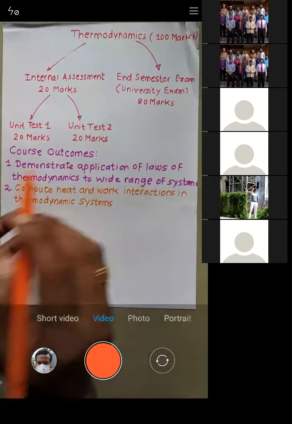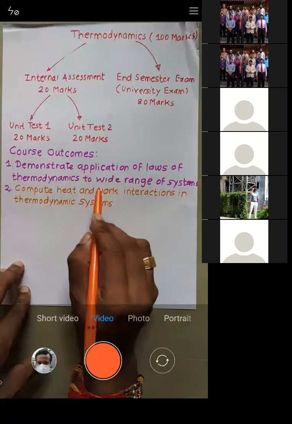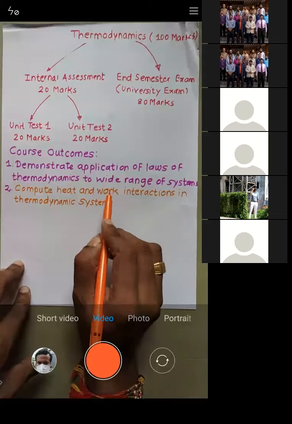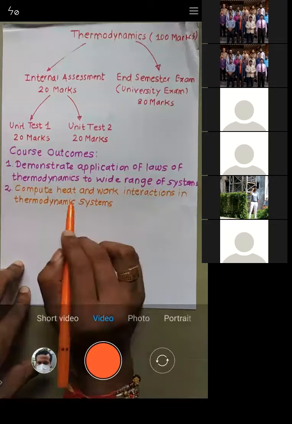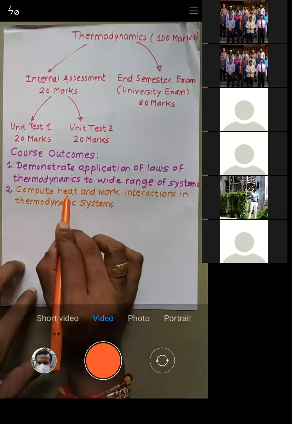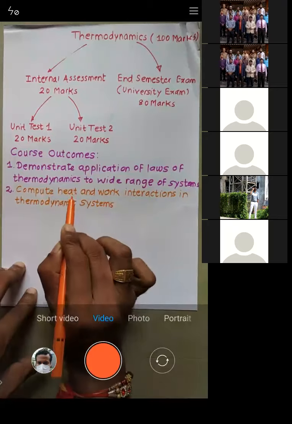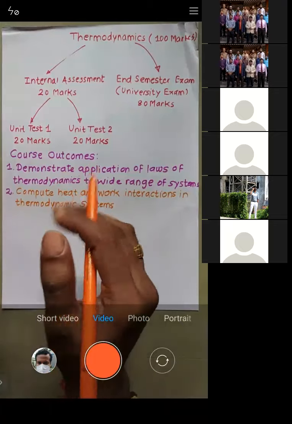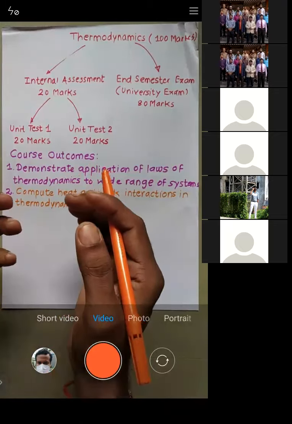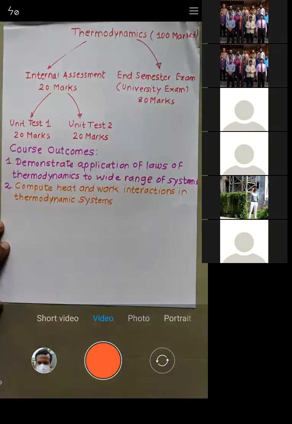The reverse thing is also possible. When you supply work, for devices like a compressor, how much heat gets generated? We are also interested in that. So conversion of heat into work is possible, and conversion of work into heat is also possible. And up to how much extent it is possible, we are interested to find out. Is that okay? Are you able to understand? Yes, sir. That is the second thing I expect from you.